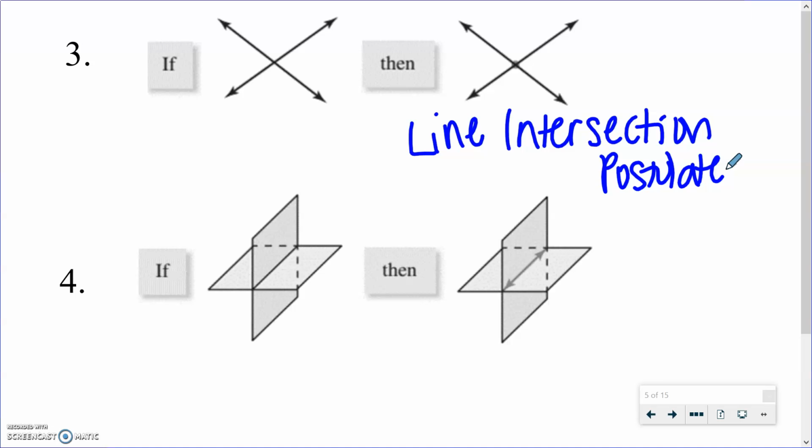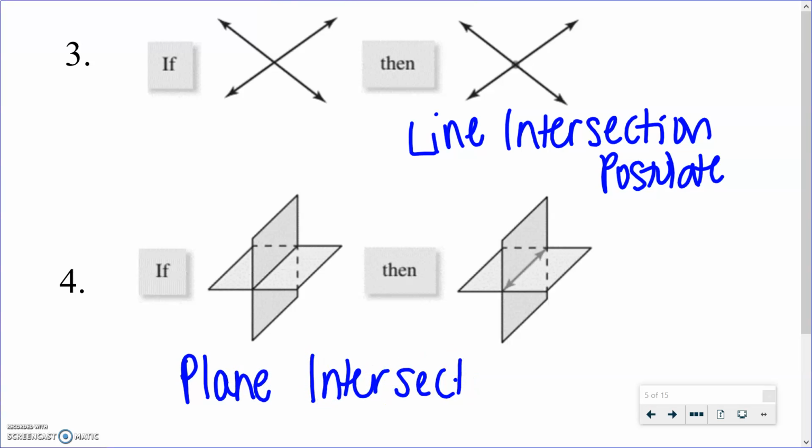Okay, this next one, I see there's 2 planes and they're intersecting, and then in the then part of it, I see that there's a line drawn where those 2 planes are intersecting. So 2 planes intersect to create a line. So this is the plane intersection postulate.